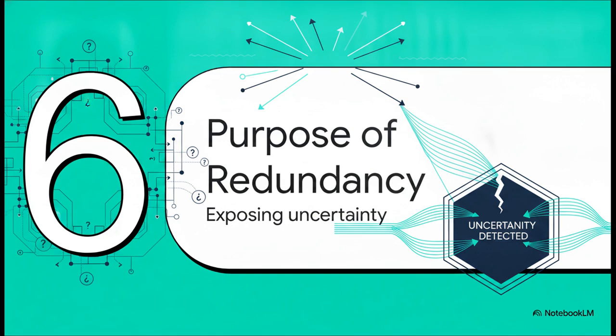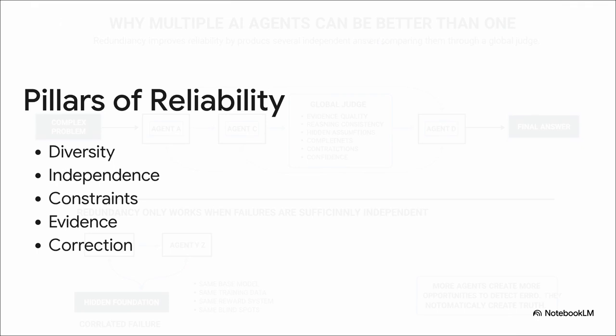Which brings us to our final part, Section 6, the true purpose of redundancy. It's about exposing uncertainty, not manufacturing truth. You see, reliability doesn't just magically appear by increasing quality. It comes from the really complex relationship between diversity, independence, constraints, evidence, and correction. When AI agents disagree, the system shouldn't just immediately force a winner so it can spit out a final answer.